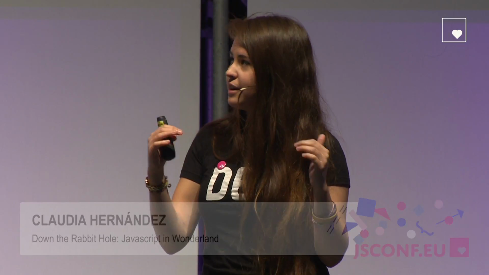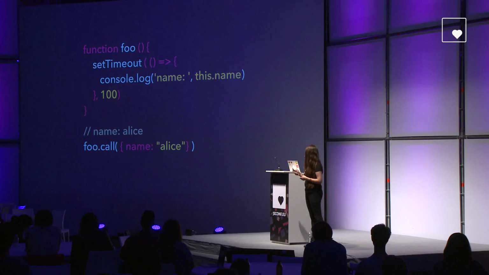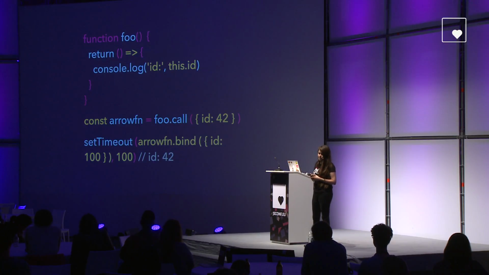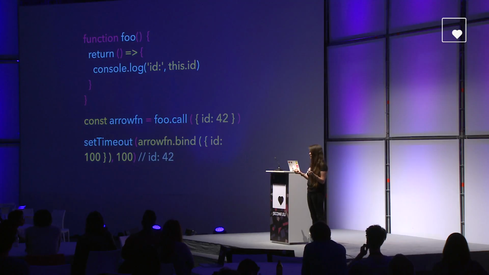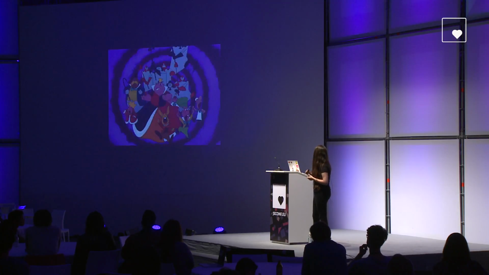So now we can rewrite the previous example by just using an arrow function. In this way, we can reference the full context, and we will actually have something being displayed. So what if we wanted to be really, really stubborn, and we wanted to hard bind something on the arrow function? It's not possible, because since arrow functions don't have a context at all, there is nothing the bind method can actually grab on. So I guess what I want to say with this last part is that arrow functions are not about syntax sugar, it's not about writing less. They actually have a behavior that we have to learn how to use and use accordingly.